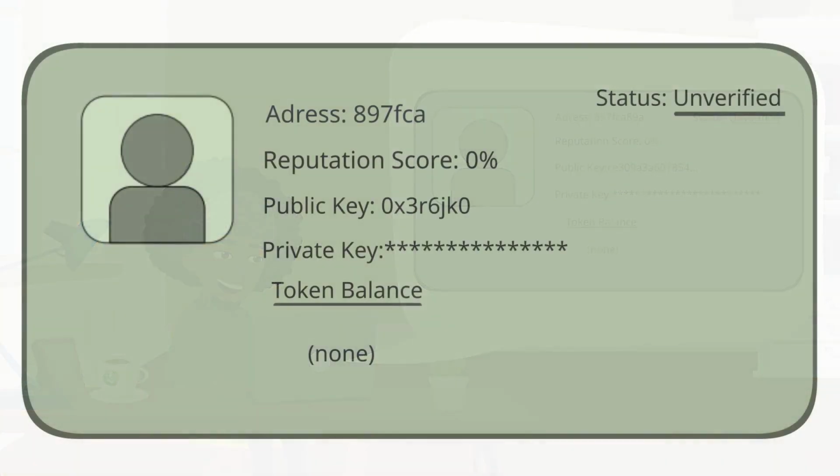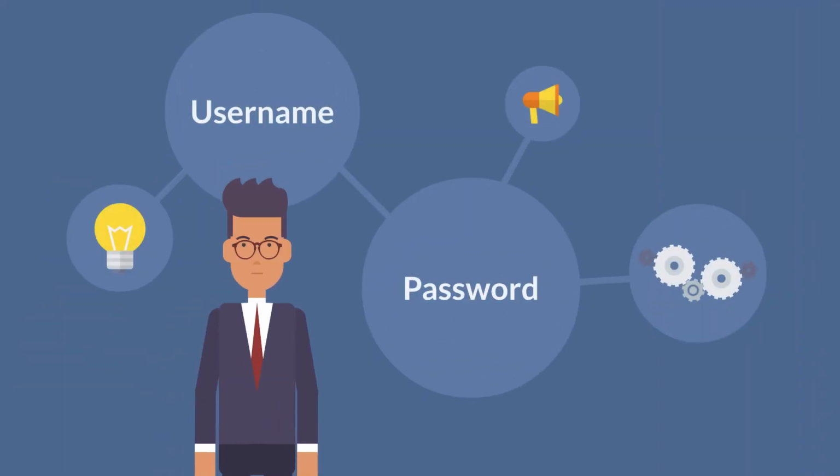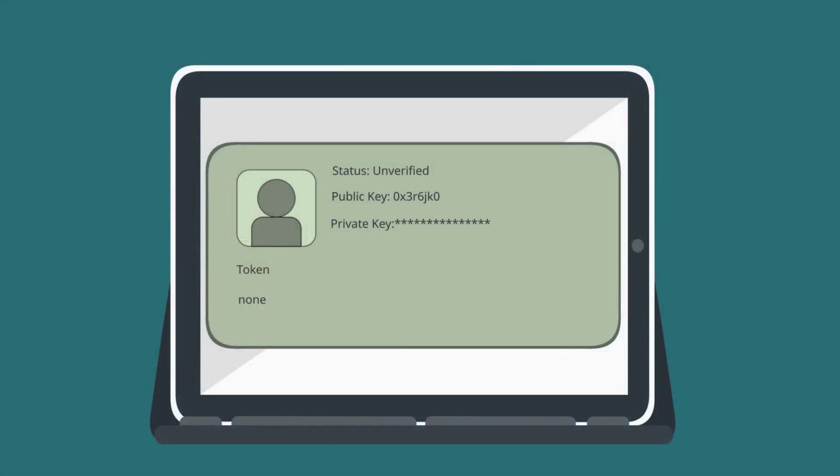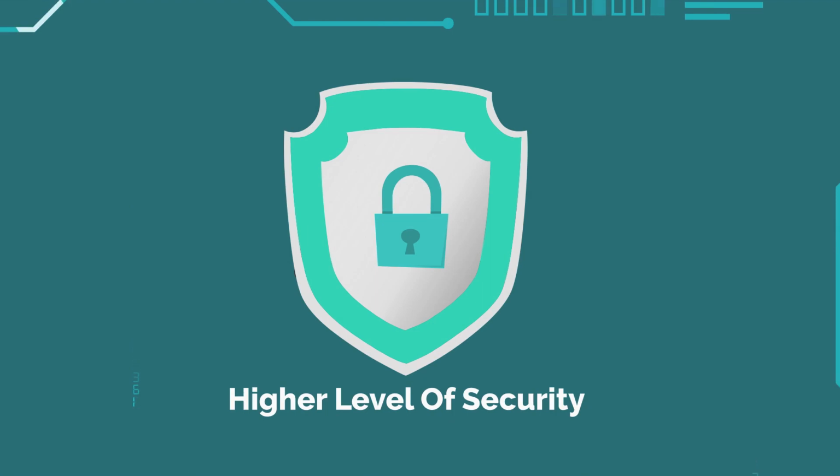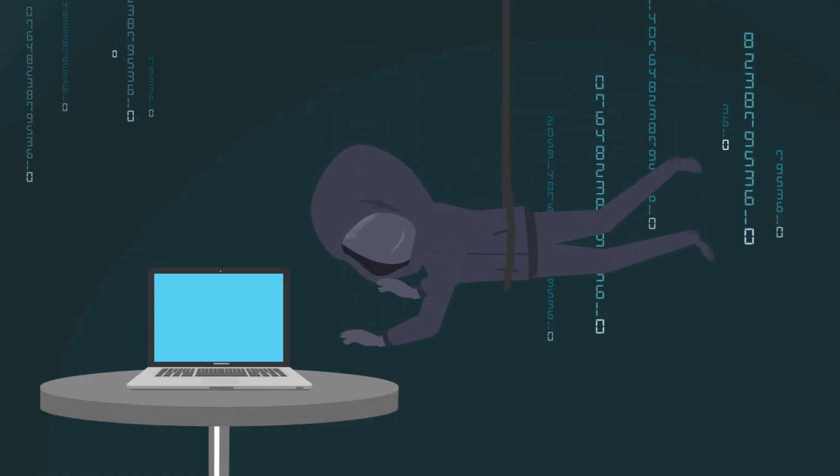When you first join the network, you're given a blockchain address, which acts as your online ID. This ID is linked to a public key and private key, which can be thought of as a username and password that are generated for you. Unlike traditional usernames and passwords, these keys are stored on your own device instead of a centralized database, providing a higher level of security by making it more difficult for hackers to access.